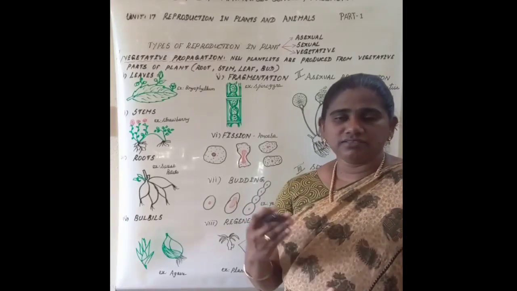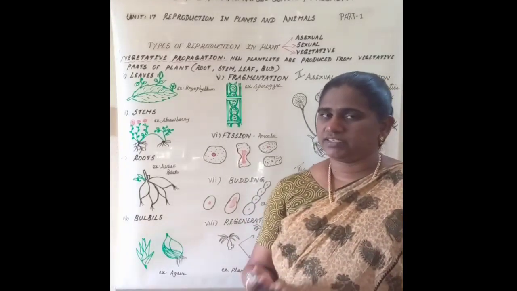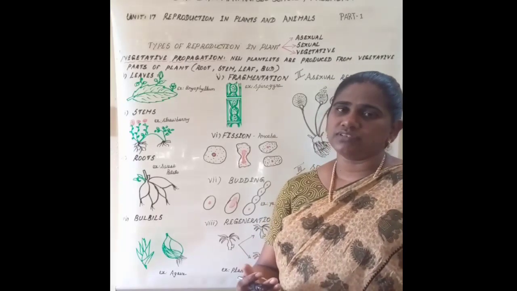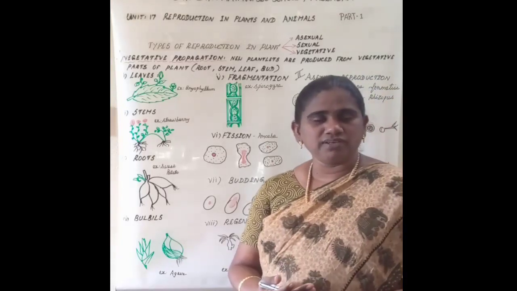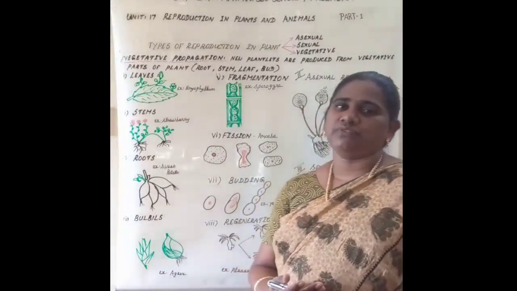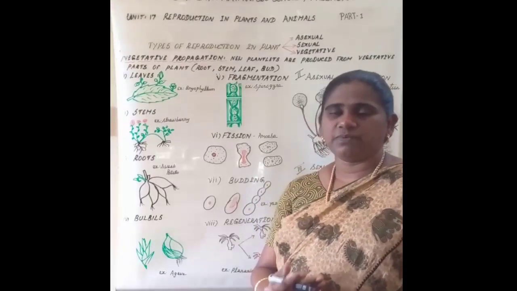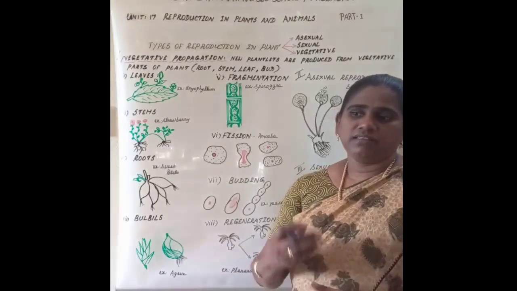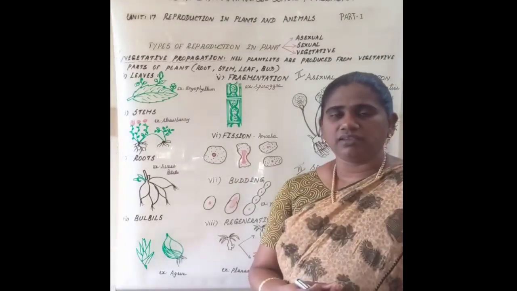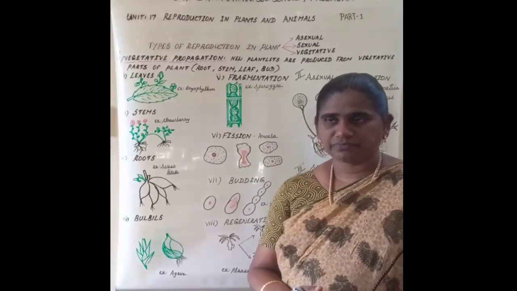Except the flower, all other parts such as stem, leaves, roots are vegetative parts. These vegetative parts are not involved in the process of reproduction. So, vegetative propagation takes place in vegetative parts. The new plantlets are produced from the vegetative part of a mother plant.